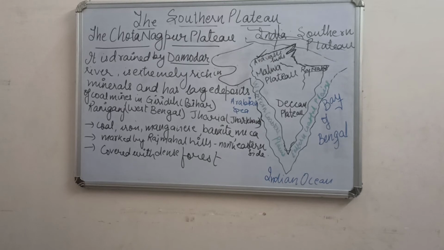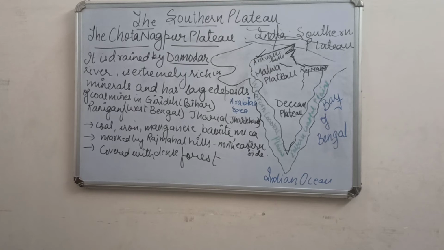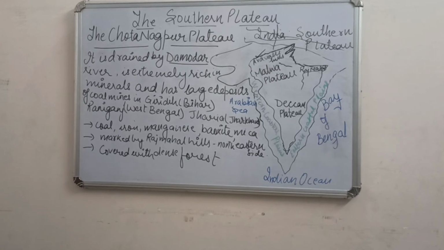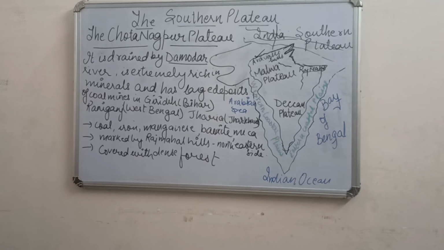When we talk about the Chota Nagpur Plateau, it is drained by the Damodar river and is extremely rich in minerals, with large deposits of coal mines in Giridih, Bihar, Raniganj in West Bengal, and Jharia in Jharkhand. Besides coal, iron, manganese, bauxite and mica are also mined here.